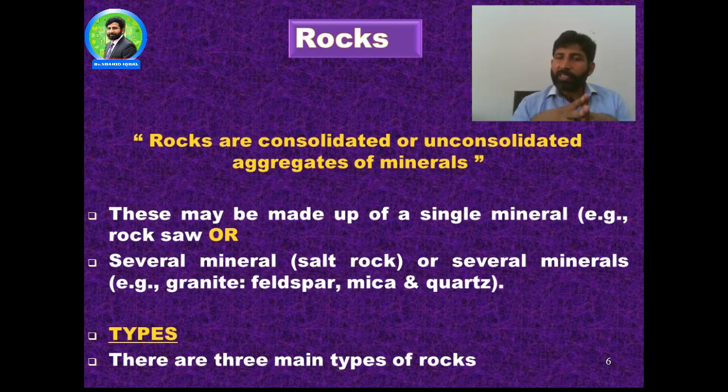Rocks are consolidated or unconsolidated aggregations of minerals. A rock may be made up of a single mineral, for example rock salt, or there may be several types of minerals present in a single rock, for example granite, which contains feldspar, mica, and quartz. There are three main types of rocks.